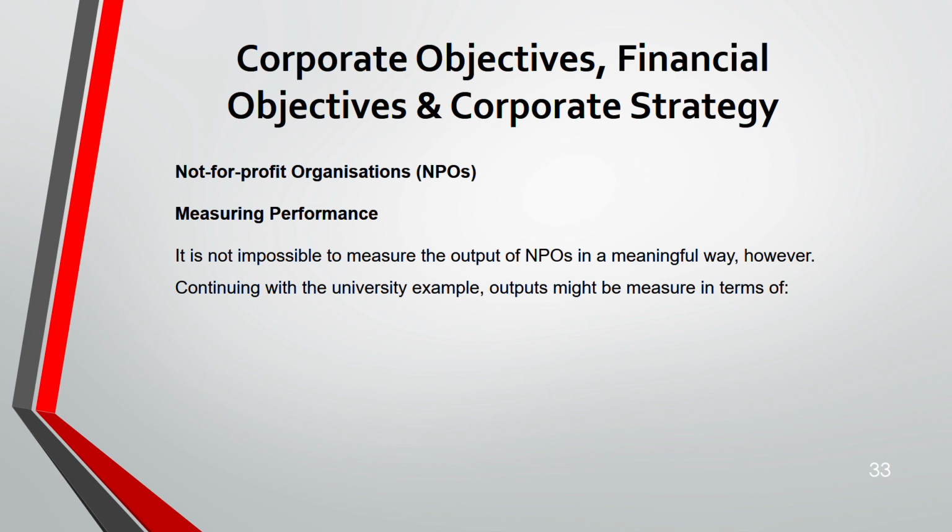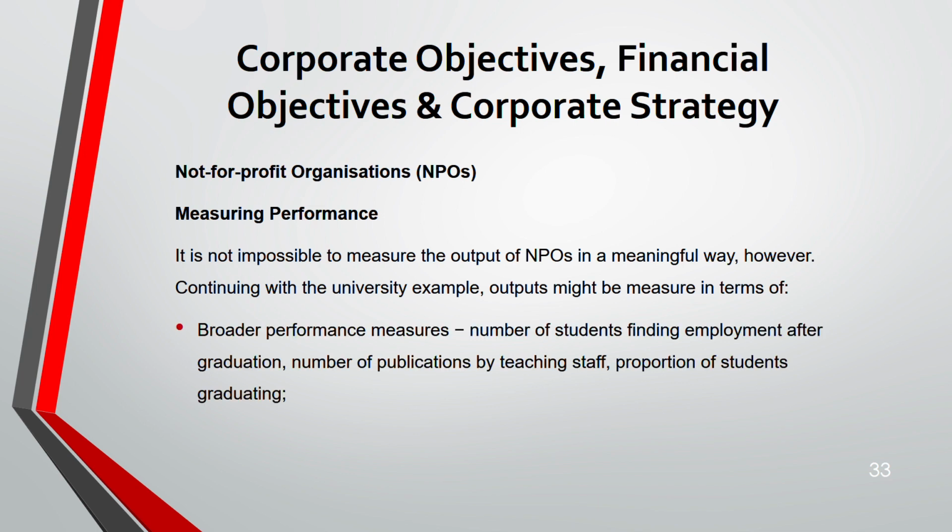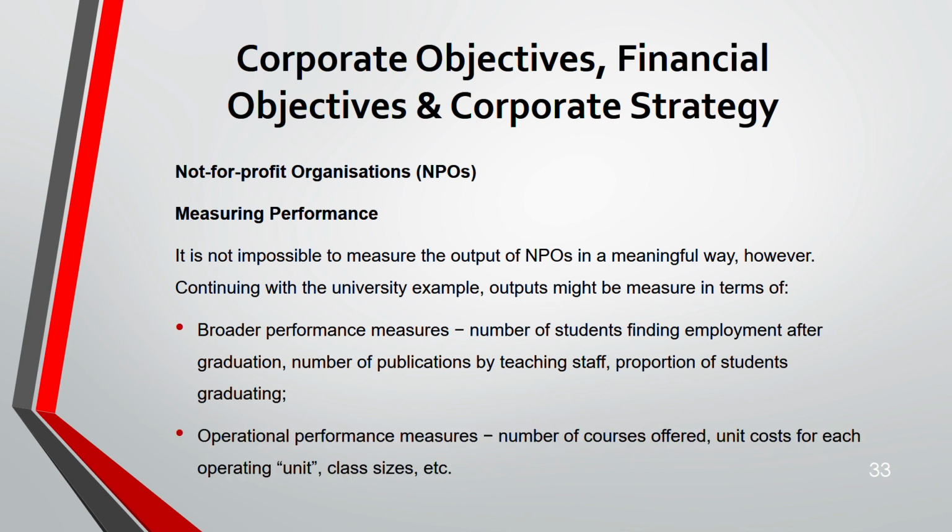With a university, output can be measured in terms of this. You can have either a broader performance measure or an operational performance measure. For broader performance measures, you can see the number of students that are employed after graduation, or the number of publications by teaching staff, or the proportion of students graduating. That is a broader performance measure. The next measure could be operational. For example, number of courses offered, unit cost for each operating unit, or class sizes. Now we'll do questions on this area to test our understanding before we go on to the next section, that is environmental issues.